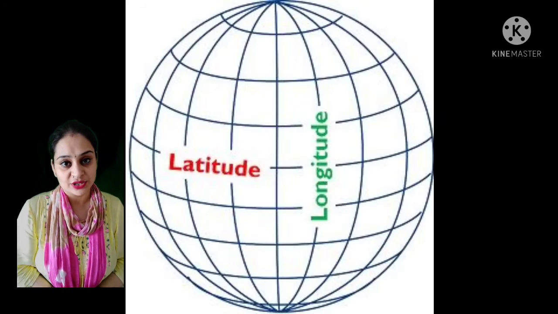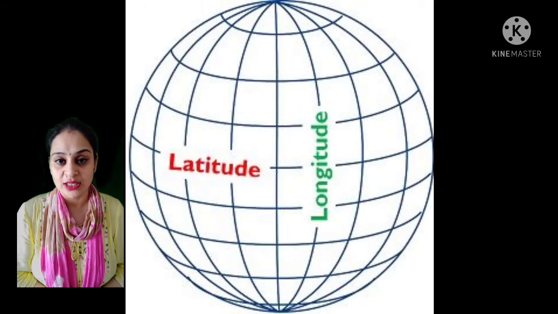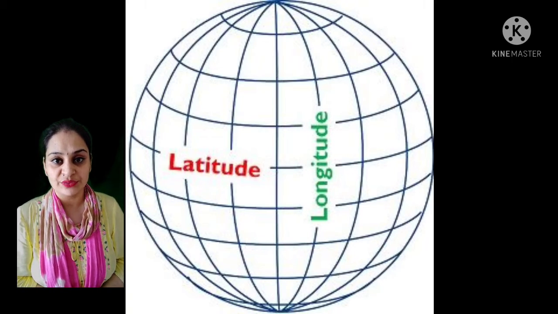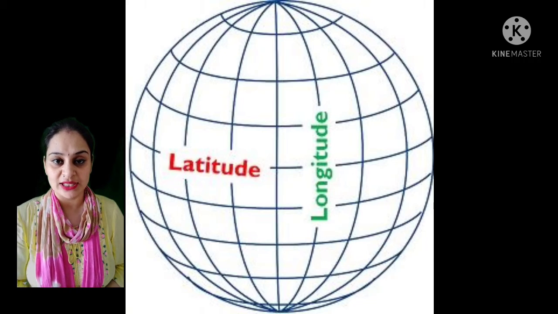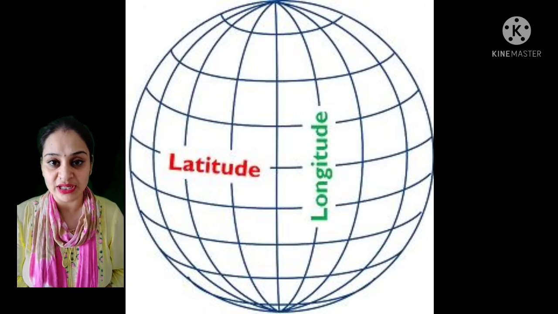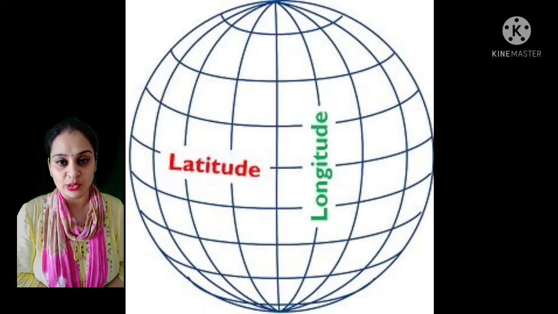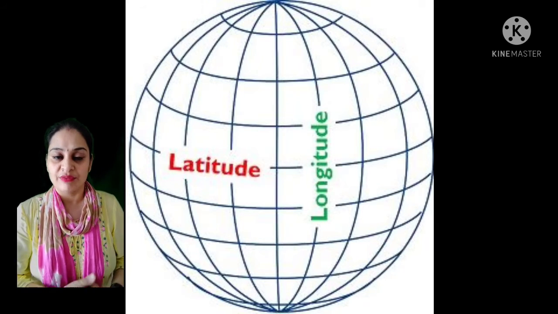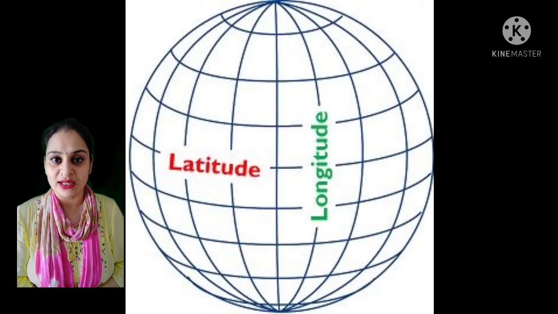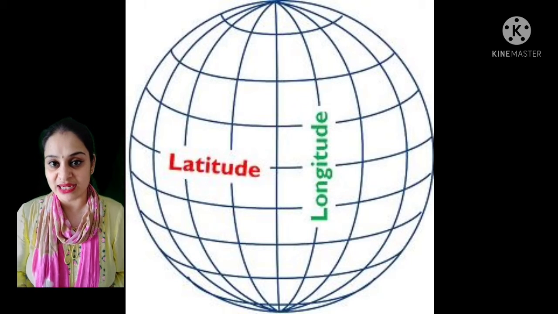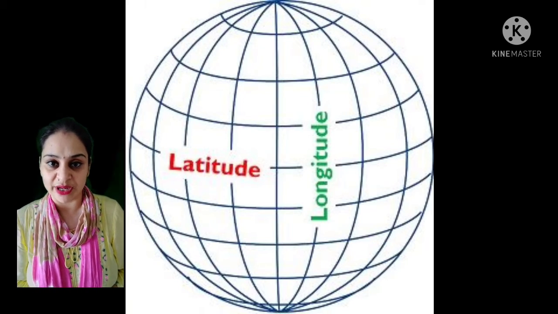As we know, the surface of the earth is so vast, so to help us locate places on the globe, there are different imaginary lines drawn on the globe called latitudes and longitudes. We will discuss these imaginary lines, latitudes and longitudes, one by one.